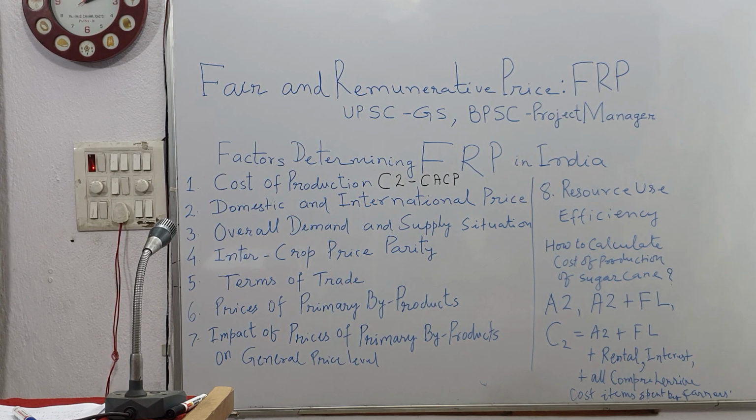But what is the government decision in case of the 2019-2020 season? That we watch now.